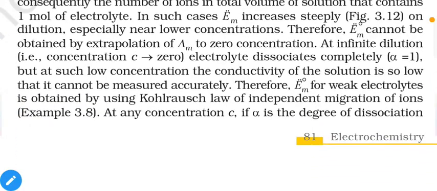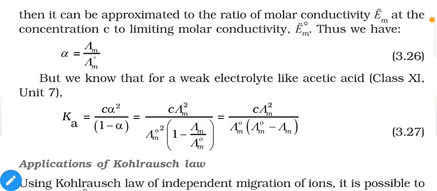Example 3.8. At any concentration C, if alpha is the degree of dissociation, then it can be approximated to the ratio of molar conductivity lambda m at concentration C to the limiting molar conductivity, that means lambda m naught. Thus we have alpha, the degree of dissociation, equal to lambda m divided by lambda m naught. Now let us first understand what this specific equation represents.